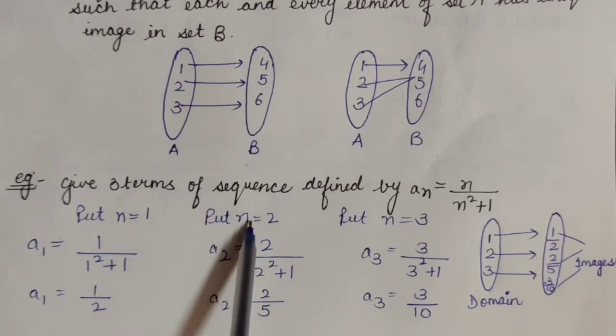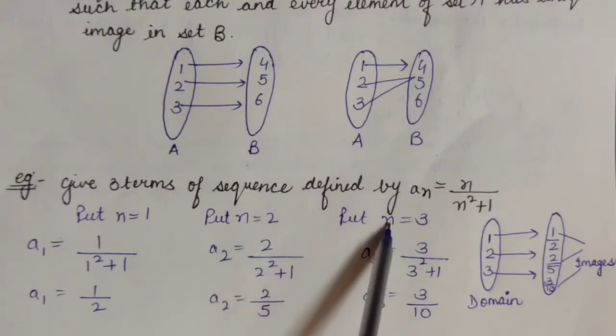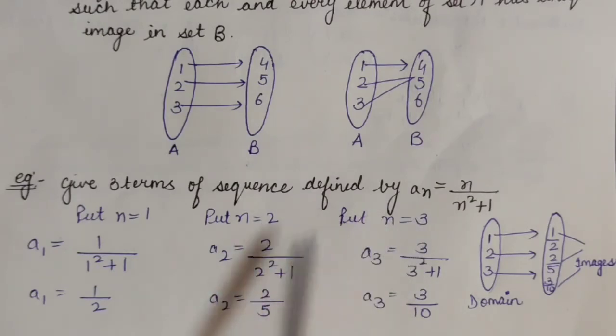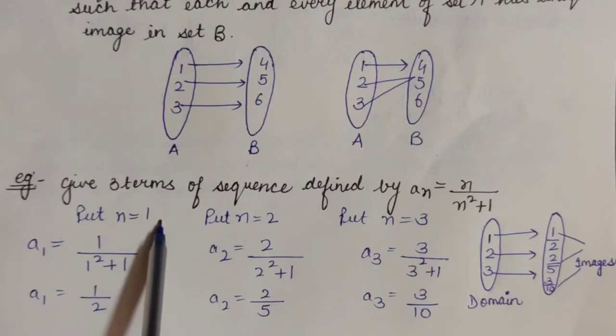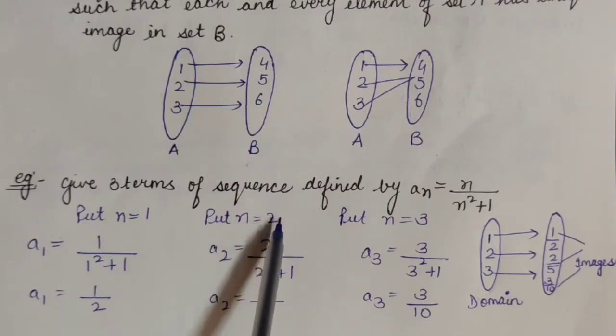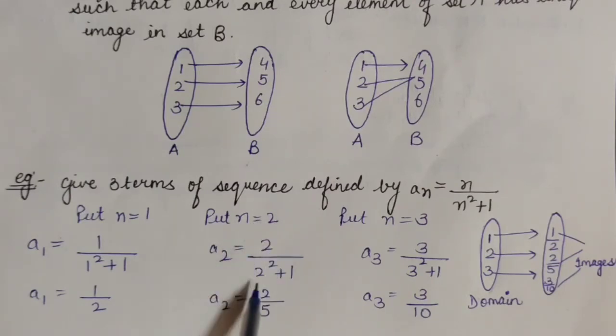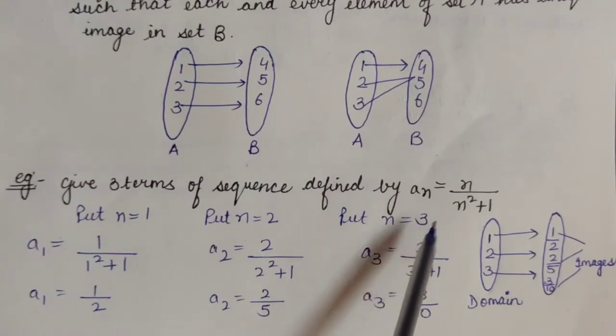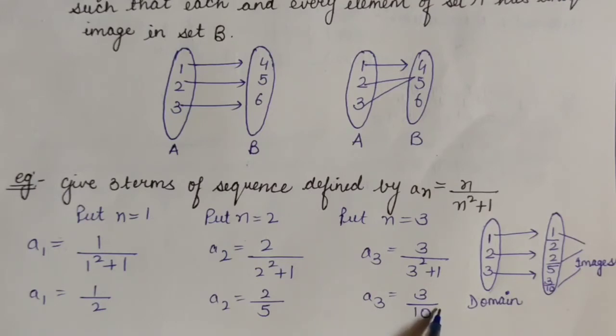Afterwards we will put n equals 2 and then n equals 3. When we put n equals 1, we get a1 equals 1 by 2. When we put n equals 2, a2 will be equal to 2 by 5. When n equals 3, then a3 will be equal to 3 by 10. Fine. So this is the manner in which we find the terms of a sequence.